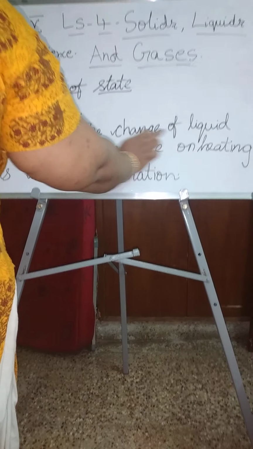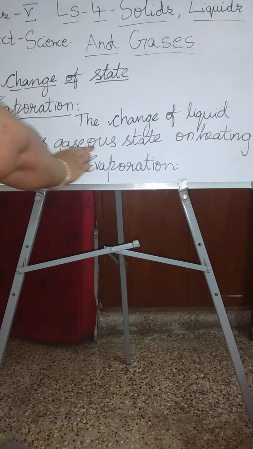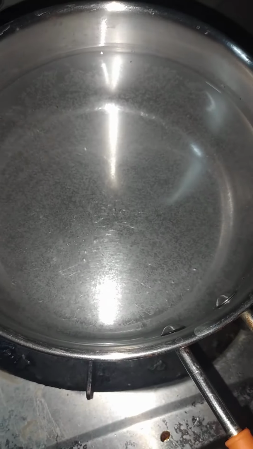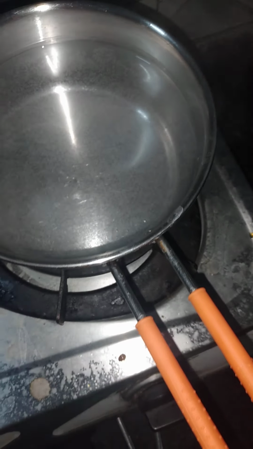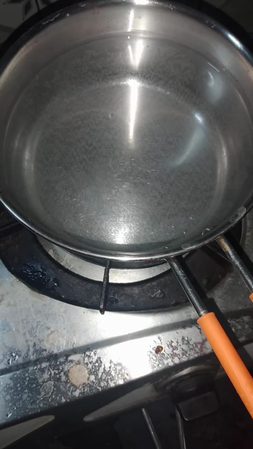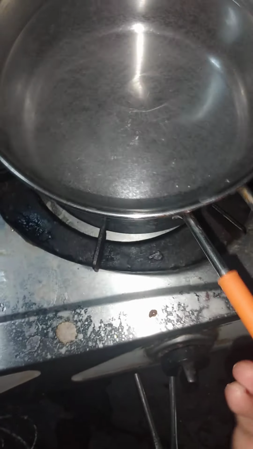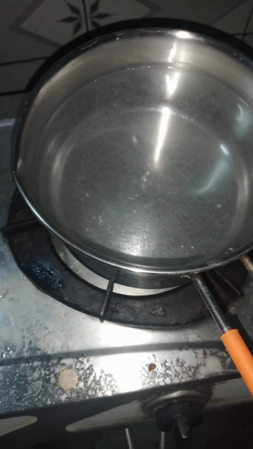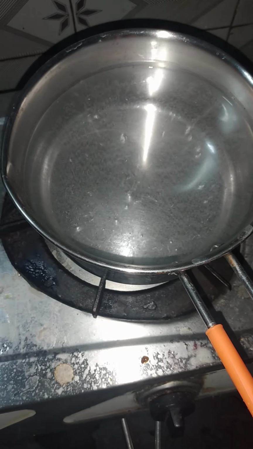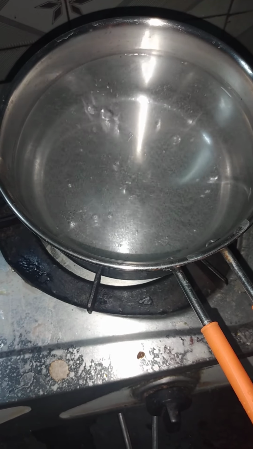The change of liquid into its gaseous state on heating is called evaporation. Now I will show you how the liquid is changing into a gas. Just now I told you about evaporation, and this is the best example. Now in a kettle we are heating the water. See, water is a liquid, and when it is heated, the liquid is changing into the gaseous state. This is called evaporation.